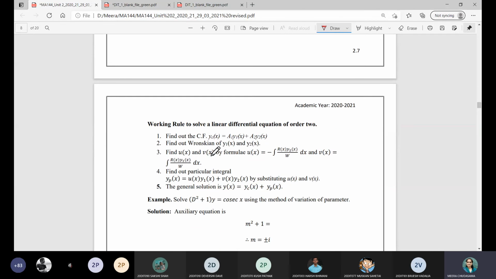If you see the rule, first of all, the differential equation is given, so first you find the complementary function, in which y1 and y2 are the two functions involved. After that you find the Wronskian, and then you compute u1 and u2. Finally, taking the linear combination with y1 and y2, the general solution is given by yc plus yp. Tell me, is the variation of parameter method clear to all of you? Please raise your hand.